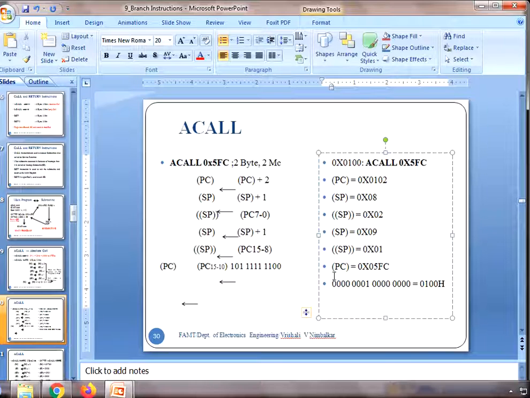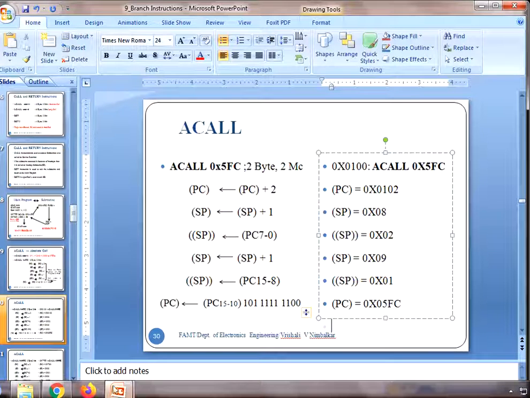Why am I doing this? Just to show you all, see what the upper 5 bits are. The upper 5 bits do not change. All the upper 5 bits are 00s, and only the lower 11 bits get changed. And what are these lower 11 bits? 5FC. The upper 5 bits are 000, and that is the reason the new address generated is 05FC.